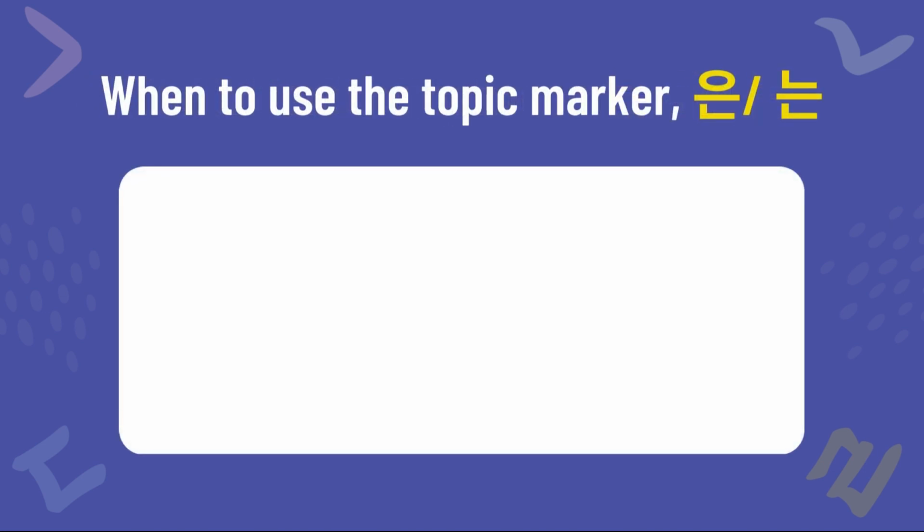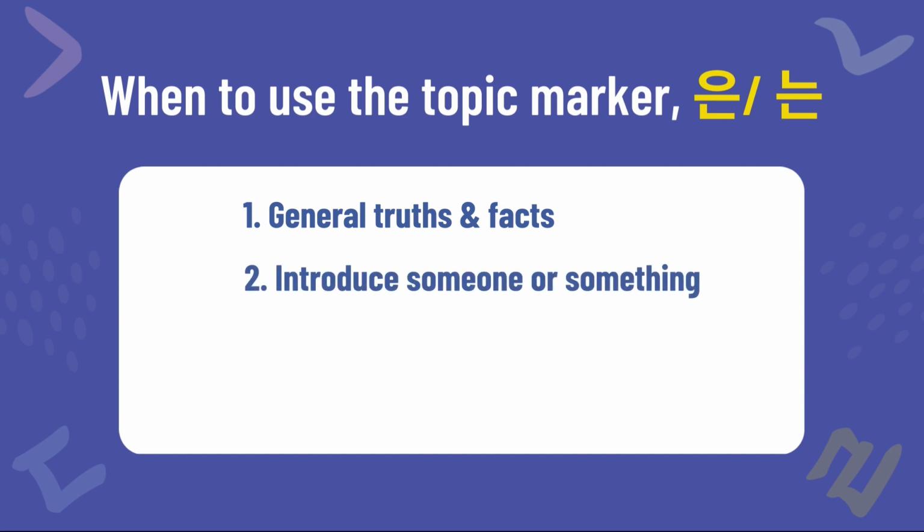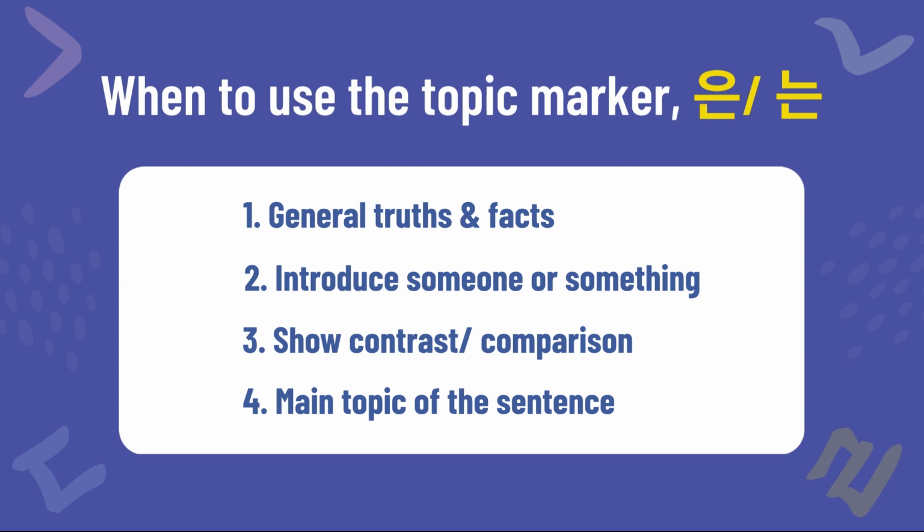Now, when should we use the topic marker 은, 는? In Korean, 은, 는 is generally used in the following four cases. The first case is for stating general truths and facts. The second case is for introducing someone or something. The third case is for showing contrast or comparison. The fourth case is for marking the main topic of the sentence. Now, I'll show you some examples to help you understand each case better.